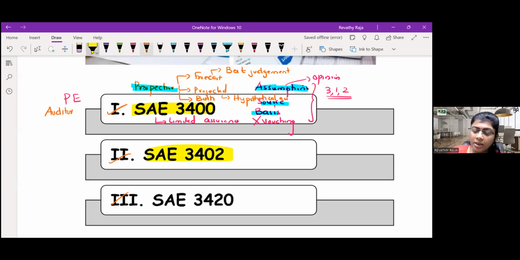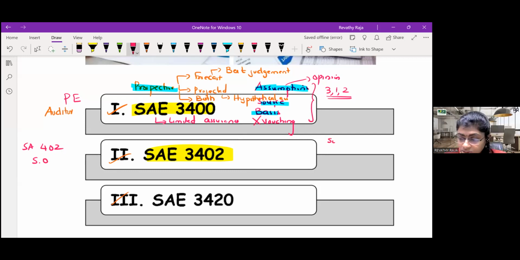And I hope you know SA 402. What is SA 402? I'm not asking you SAE. I'm just asking you SA 402. SA 402 is audit consideration in relation to an entity using, very good, service organization.